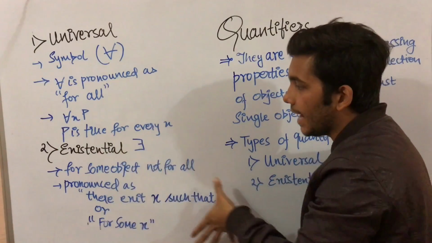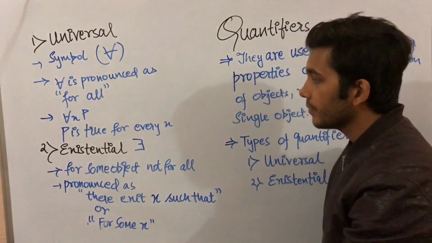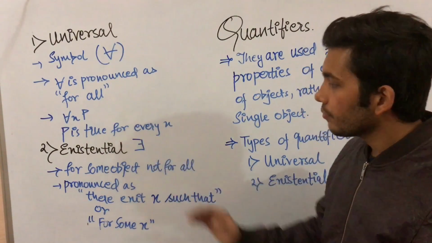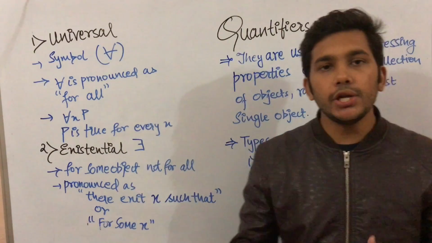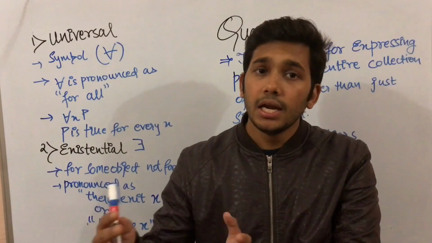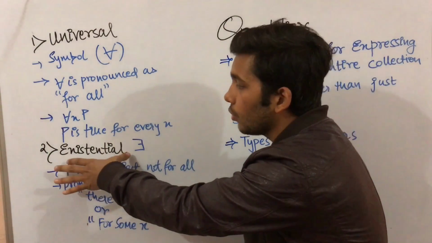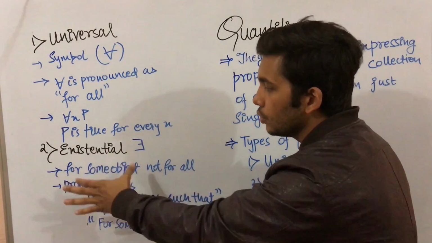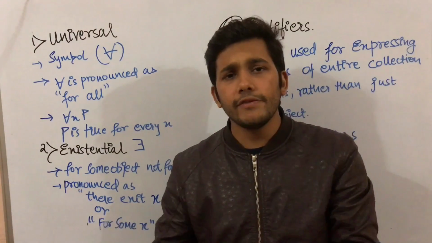Now coming to the second type of quantifier, the existential quantifier. It is represented with this symbol, and it is used when you are talking about some of the objects, like some of the Indians love football. It is used when we talk about some objects, not all.